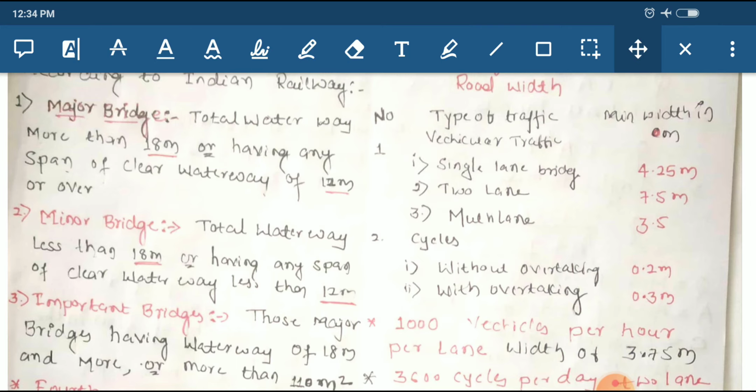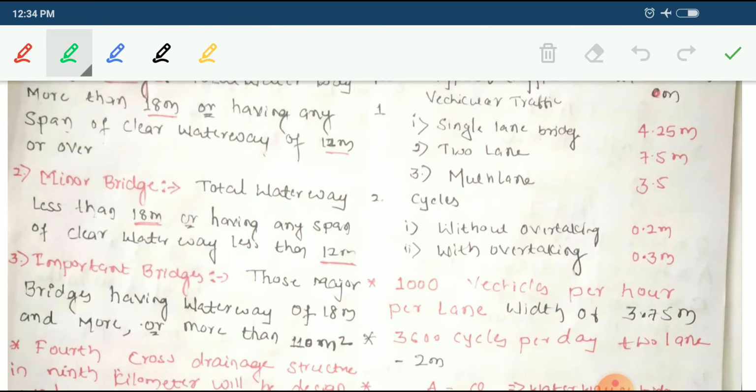If it is a single lane bridge, what is the minimum width? That will be 4.25 meter. If it is two lane, that will be 7.5 meter. If it is multi lane, that will be 3.5 meter. Okay, for cycles without overtaking 0.2 meter, with overtaking that will be 0.3 meter.